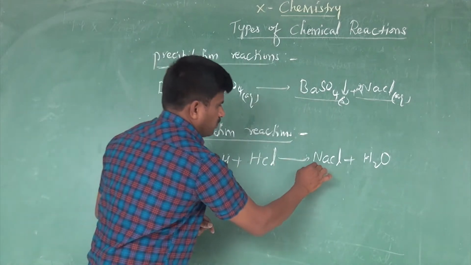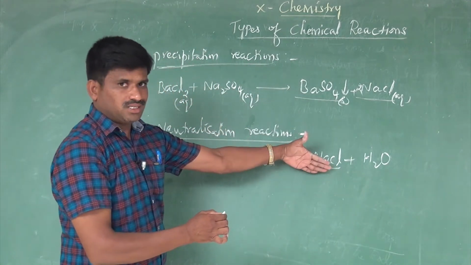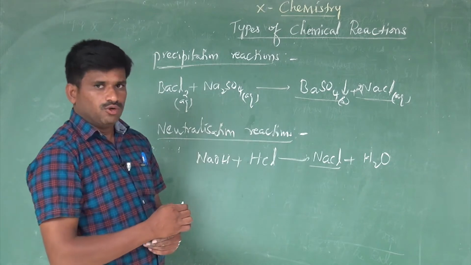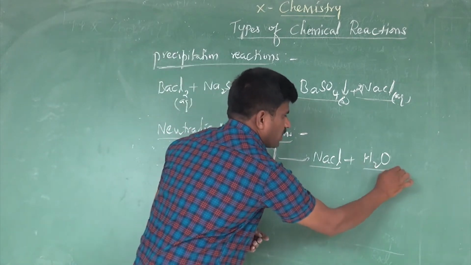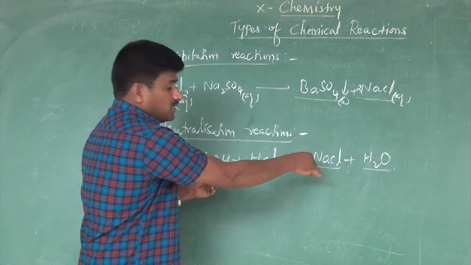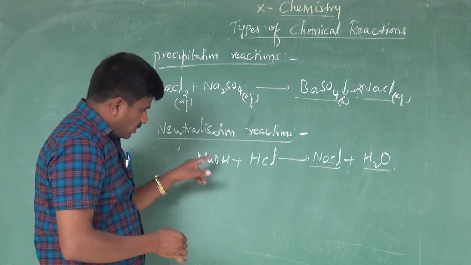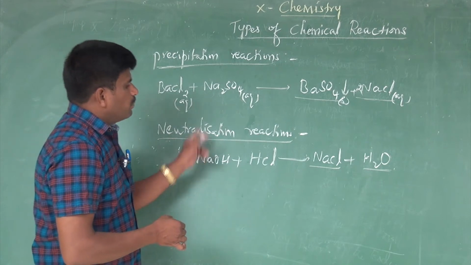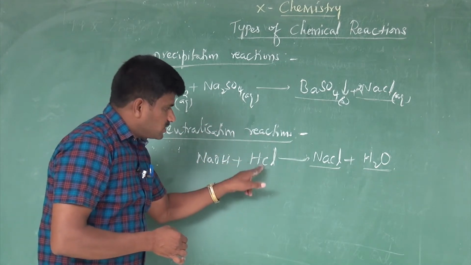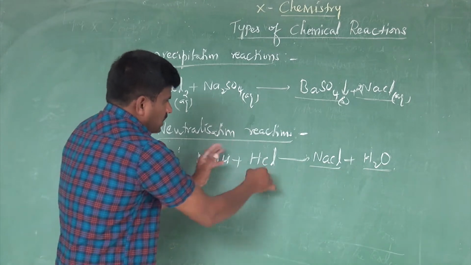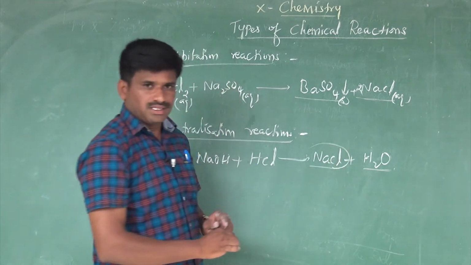One product is salt, the common salt that you know very well, sodium chloride. Another byproduct is water. Such a reaction is called neutralization reaction. Here the concentration of base is completely neutralized by the concentration of an acid.